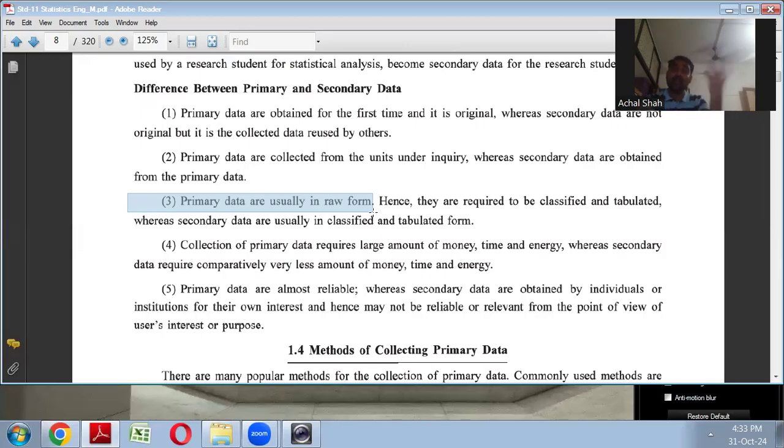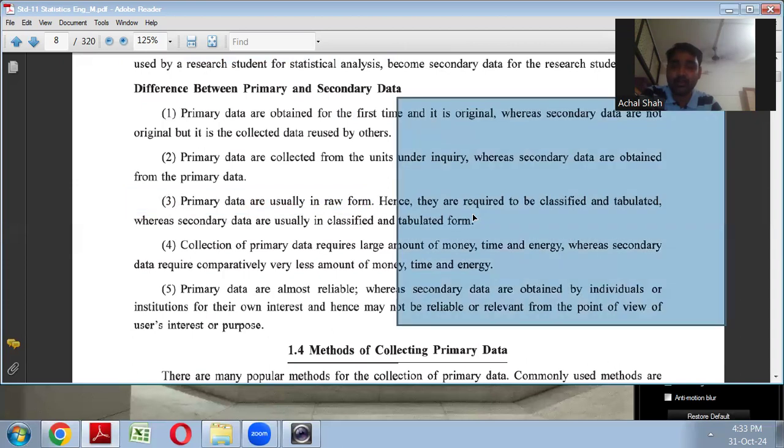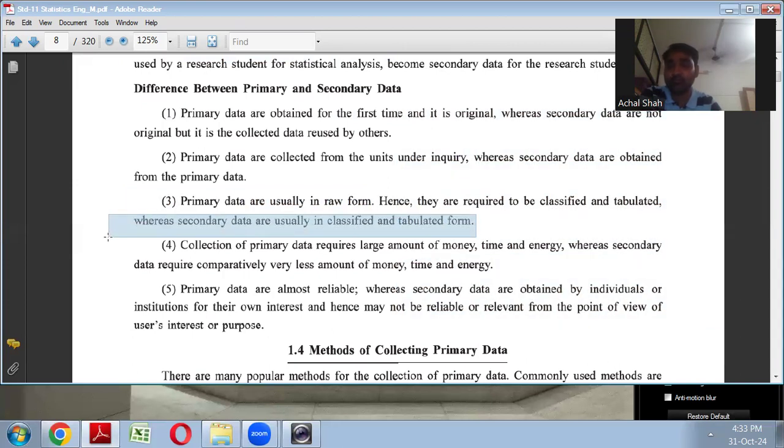Whereas if you are directly using secondary data, the same information, which the company has put on its website or in some publication or on the notice board, then when you use it, it will already be classified and tabulated. So secondary data generally are classified and in tabulated form. Tabulated means made in table form. A table would have been made with name of the family members, education level, like that, column wise.